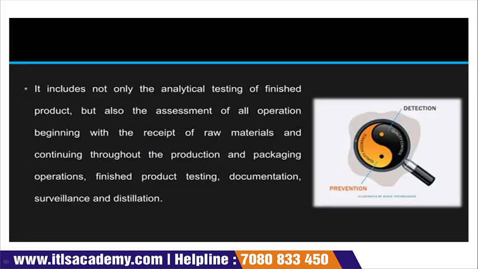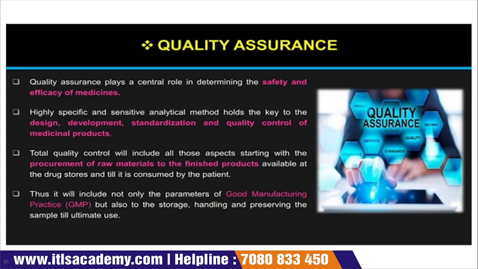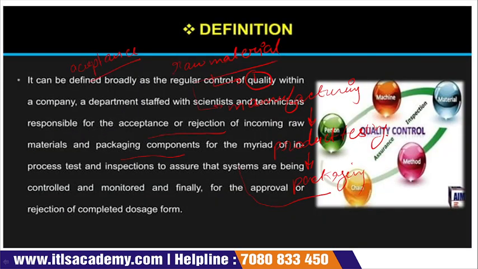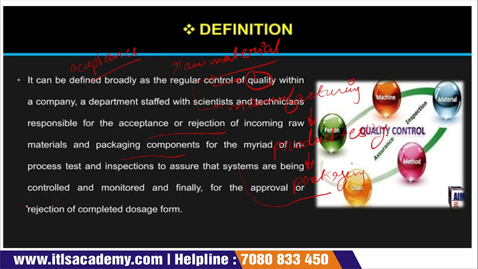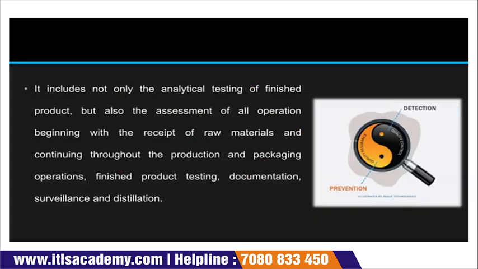raw material, or for the manufacturing, we again require quality control. For product testing we require quality control, and for the packaging we require it, and after the packaging, when the product is completely ready for the marketing, again we require quality control. So it is a huge process which is regulated at every step. This is the basic definition of quality control.